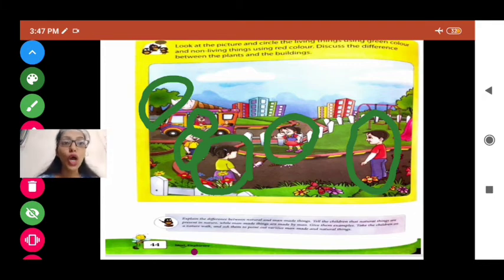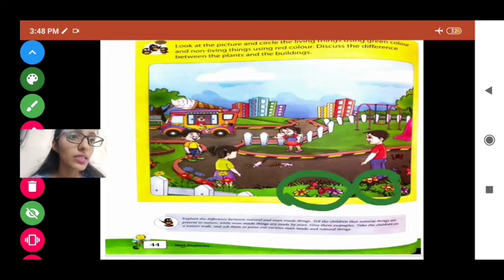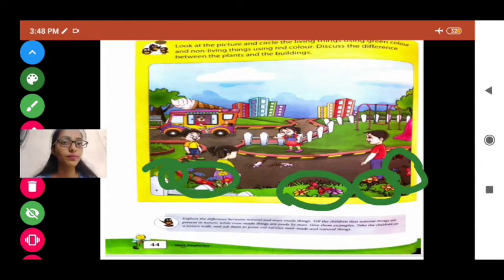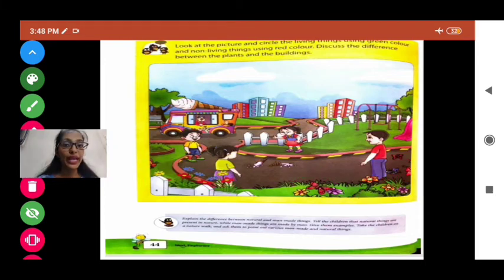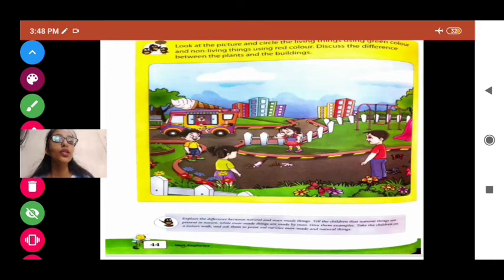Now to circle the non-living things we have to circle them with red. Okay, so let's take the red color to circle. You can circle all these things also, like butterfly, flowers, they are also living things, so you can circle them also as living things. Now you should take red color in your hand. Now which color will you take? Red color, and you should circle those who are non-living things.